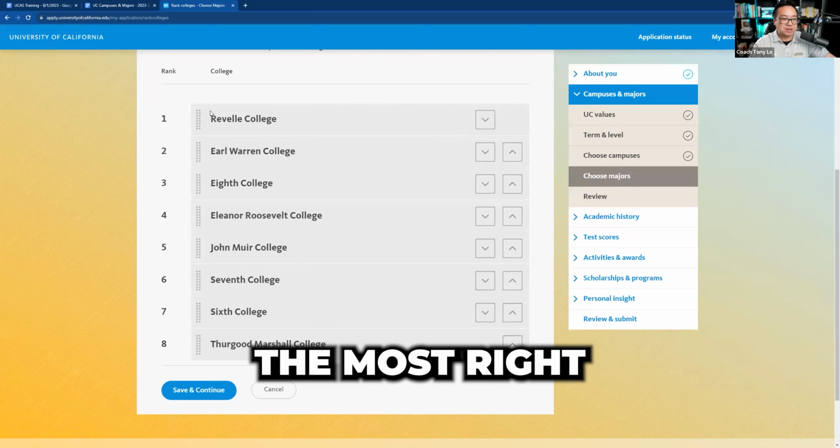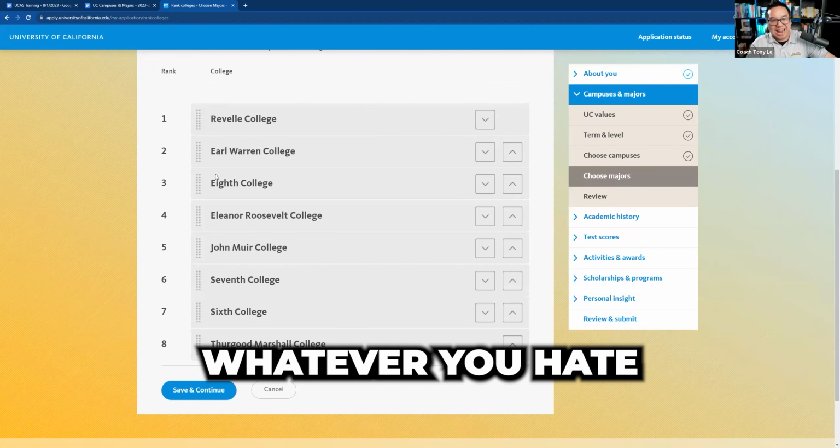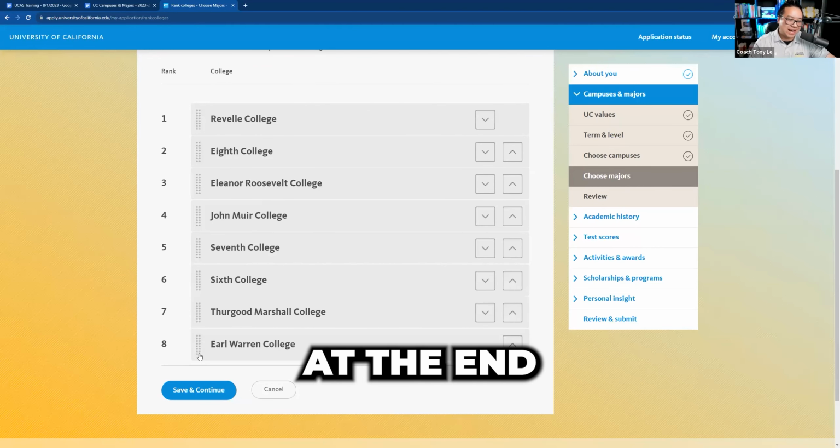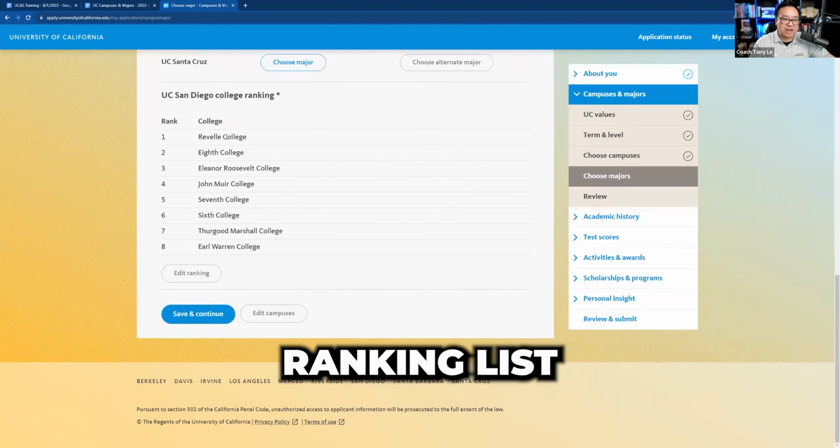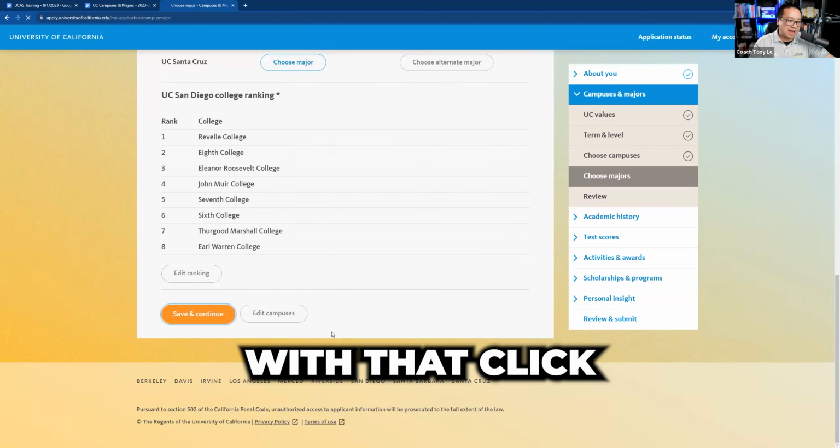Let's say I like Revelle the most, right? Put that as number 1. Whatever you hate the most, I don't like Warren. Again, these are just random picks. They don't mean anything. Save, continue there, and then you see you have the ranking list right there. Once you're done with that, click save and continue.